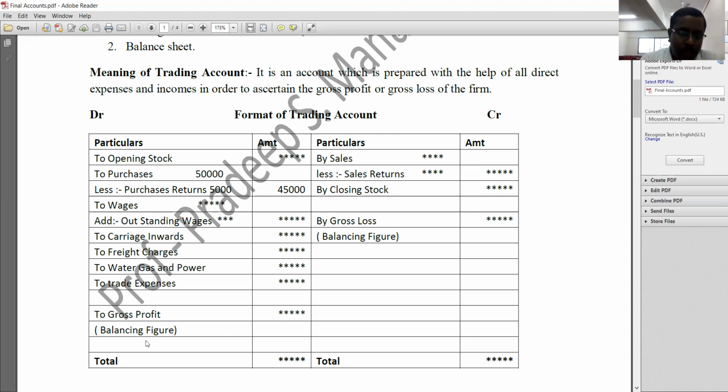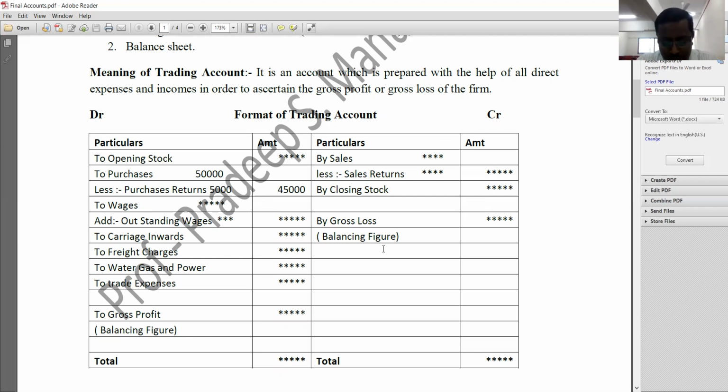If you find the balancing figure on the debit side, it indicates a gross profit. If you find the balancing figure on the credit side, it indicates a gross loss. Whether it is gross profit or gross loss, it must be transferred to profit and loss account, because trading account, profit and loss account, and balance sheet are all interrelated statements. Understood? The outcome of trading account should be transferred to profit and loss account, and the outcome of profit and loss account must be transferred to balance sheet.